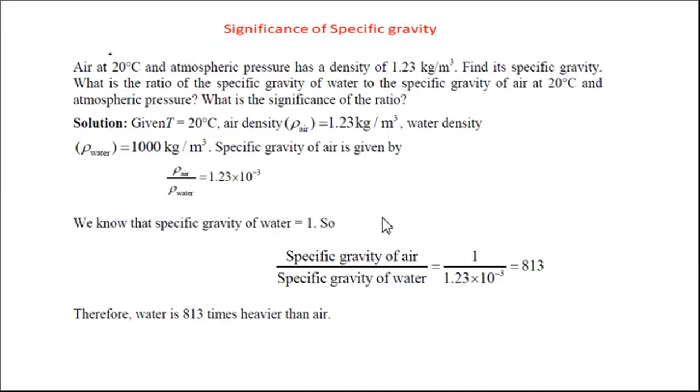When we take the ratio of specific gravity of water to the specific gravity of air, we have the ratio of 1 upon 1.23 into 10 raised to minus 3, which comes to around 813. That means water is 813 times heavier than air. So this is how we come to know how much heavier water is than air.